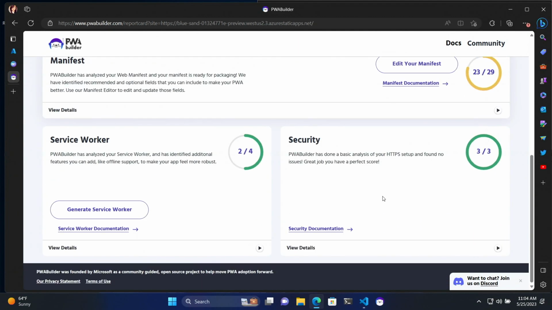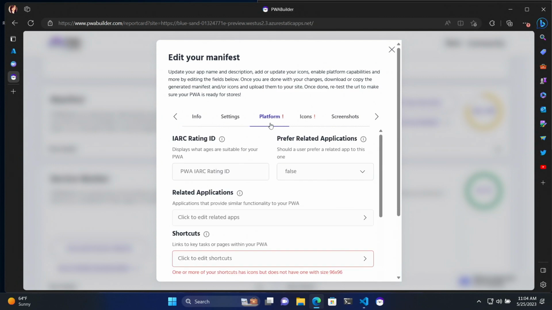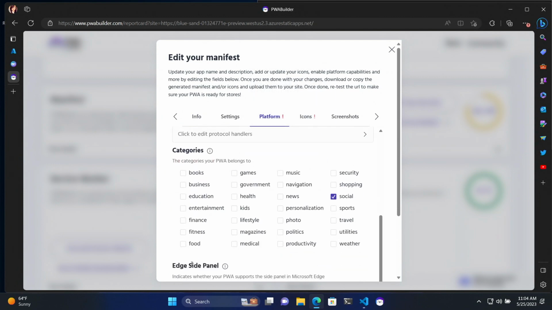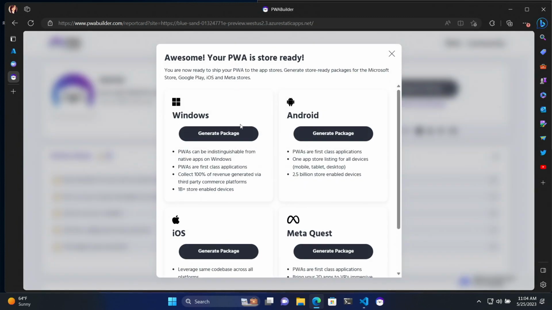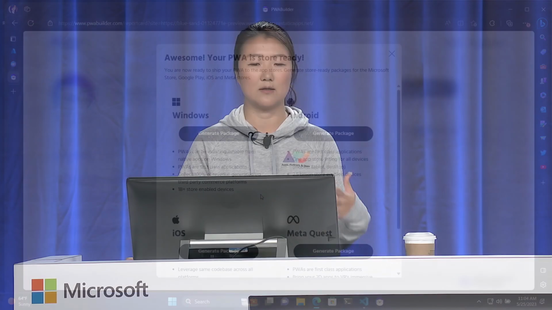There's also a cool little thing in the manifest that we recently enabled under platform. If you'd like to add an Edge side panel size, then your app would be supported right here on this cool little UI called Edge Sidebar in order to reach your users through a different platform. Okay, the one last step that we're going to show you is how to package for the Windows Store, the Microsoft Store on Windows. Today, pwabuilder.com is the only place you can go to package your PWAs for the Windows platform. We have other experimental platforms, and we want to enable our developers and meet you where you are to do whatever you want to do.